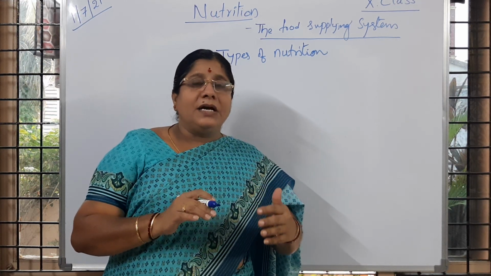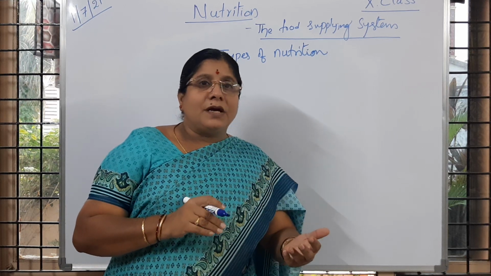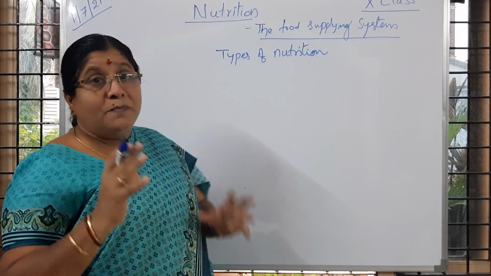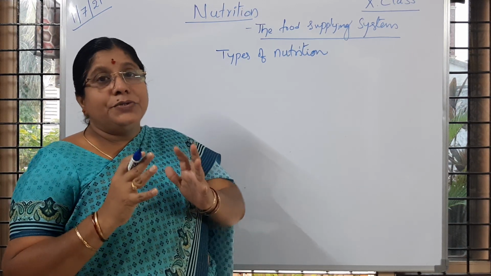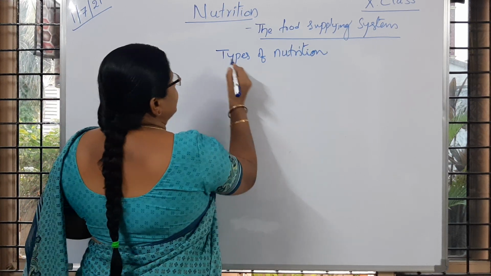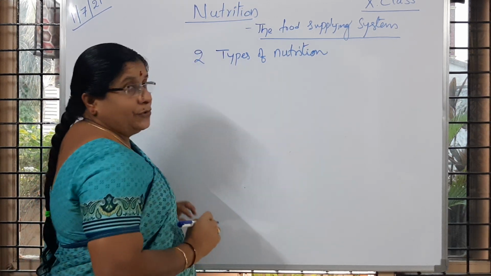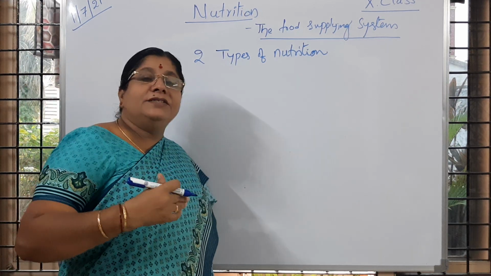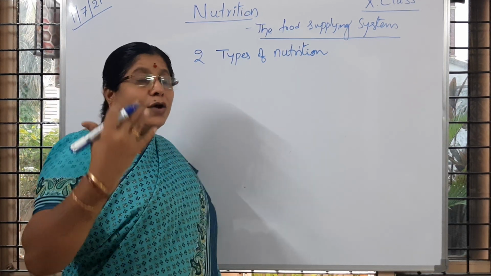Different types of food items are used by the organisms. So how basically do the organisms prepare food? There are two types of nutrition. In what way do the organisms get their food?